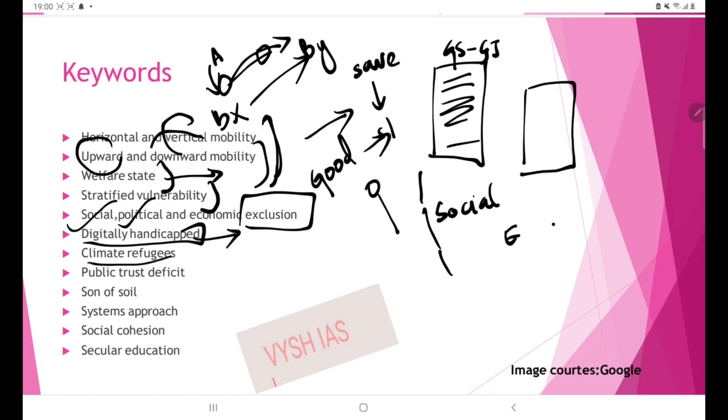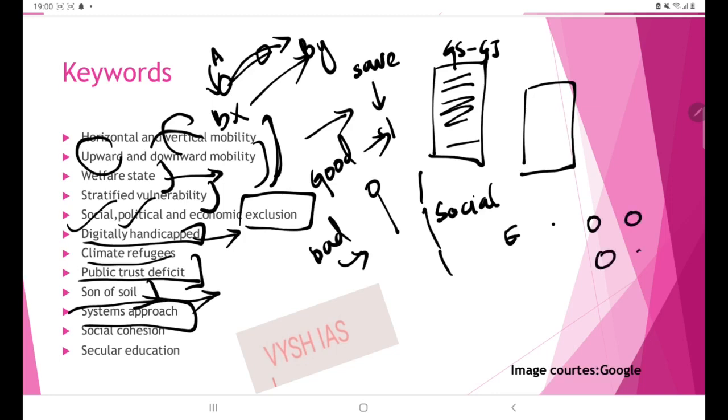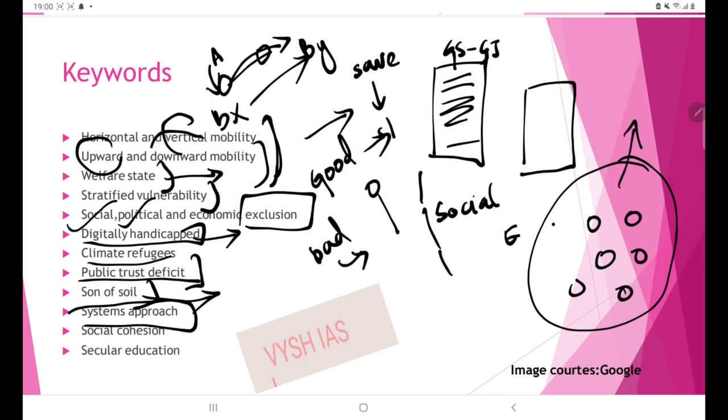Then climate refugees. Then comes the public trust deficit, due to bad government practices or lack of transparency and accountability. The public is losing trust, so public trust is getting deficient. Then the son of soil principle, relating to regionalism. Then an approach called systems approach, which we have dealt with earlier also. This means that when many departments or ministries function in a coordinated manner, the system as a whole will be reformed. Then social cohesion. This deals with unity in a diverse state like India. Cohesion means all are together, so there should be social cohesion.